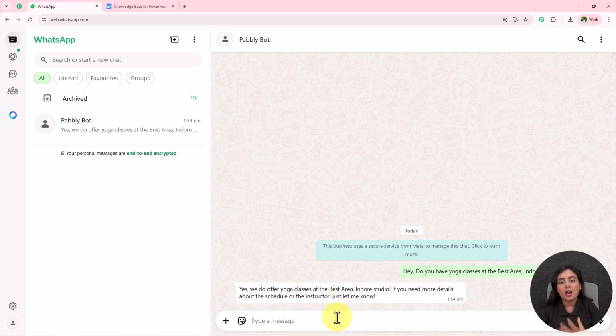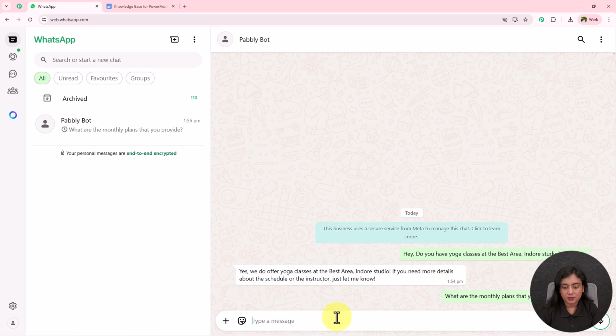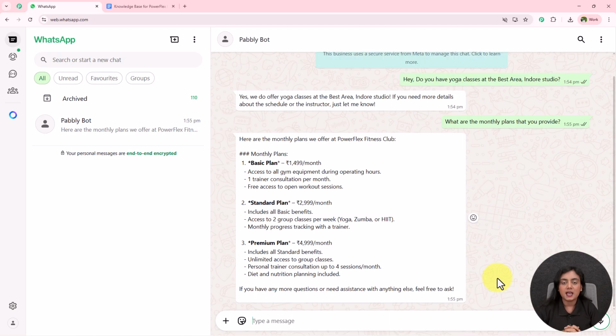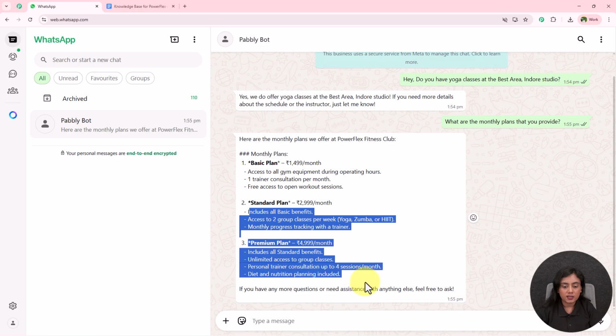Okay, so now I want to know about the plans. I will write over here, what are the monthly plans that you provide? I'm going to send this question towards this bot, and as soon as I do that, I'll wait for a few seconds. And within a few seconds I've received 3 plans. One is the basic plan, the other one is the standard plan, and the premium plan, and all the other details.